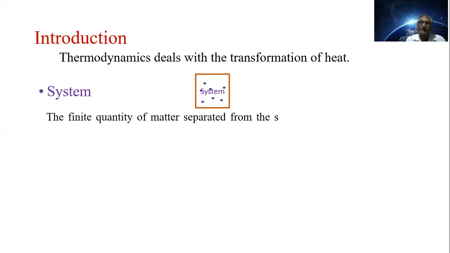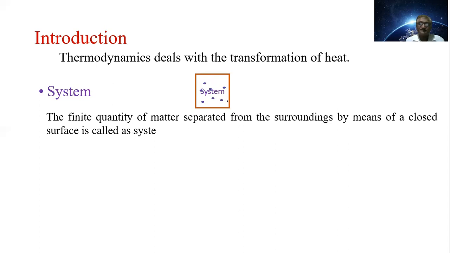This finite quantity of matter is separated from its surroundings by this wall, that we can see here. The particles are here. हे बघा particles तुम्हाला त्या ठिकाणी दाखवलेले आहे. ही wall असेल to separate these particles from the surroundings. Here we have the surrounding. Note that the finite quantity of matter separated from the surroundings by means of a closed surface is called the system here.